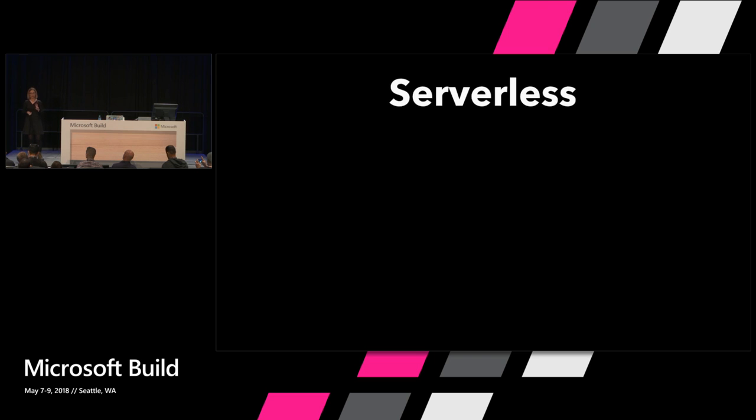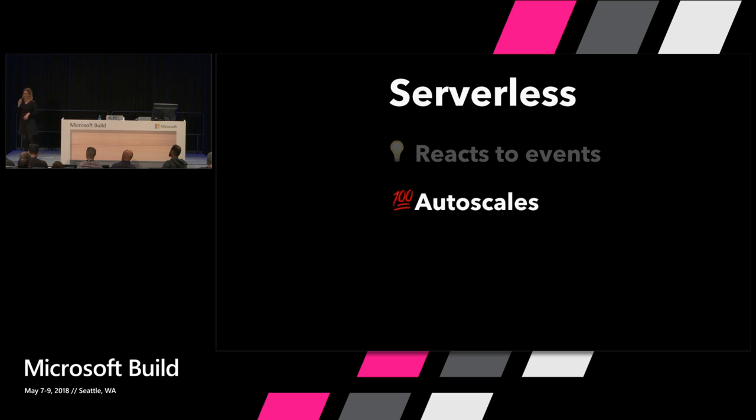There's three things that are super important about serverless. The first one is that when we're writing serverless code, we are writing code that reacts to events. By events, I mean things like whenever someone makes an HTTP request that our function is listening to, then our function is going to start running. Or whenever a file is uploaded in a storage account, our function is going to process that file, and maybe save that data into a database. Or a queue message has been posted somewhere, and then our code is going to run. So it's all event-based.